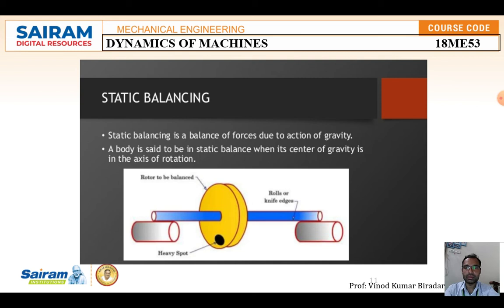Static balance is nothing but a balance of the forces due to the action of gravity, not due to the inertia effect. A body is said to be in static balance when its CG is on the axis of rotation only. That should exist on the axis of rotation only. Such type of balance is called static balance.